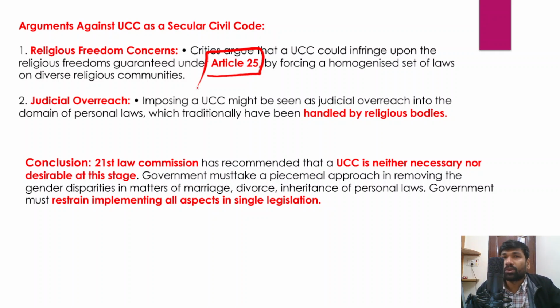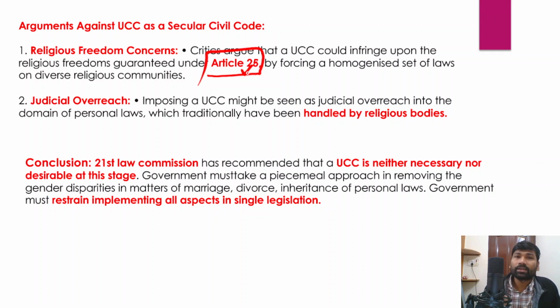However, some people criticizing the enforcement of the Uniform Civil Code say it could infringe upon the religious freedoms guaranteed under Article 25 of the Indian Constitution, because it will lead to the homogenization of different cultures, different ethnicities, different groups who belong to different religions, right? So homogenization will not be desirable for a diverse democracy like India. This is what the critics have been saying.